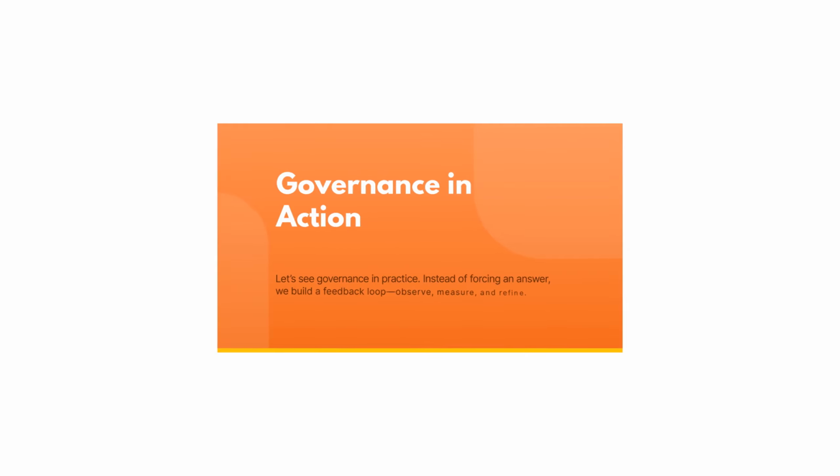Next, practical governance example. Next, we will see governance in action, a practical workflow that turns observation into structure. Governance in action. Let's see governance in practice. Instead of forcing an answer, we build a feedback loop: observe, measure, and refine.